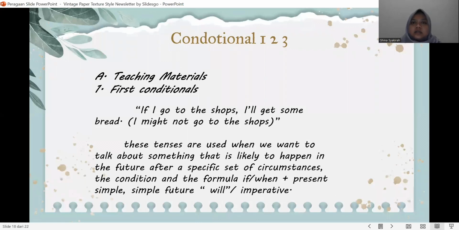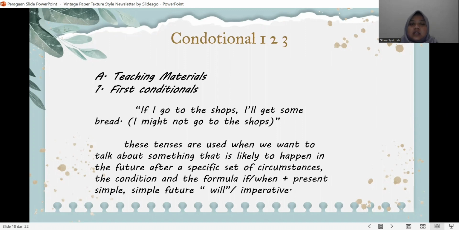Conditional 1, 2, 3. In the teaching materials: First conditional. If I go to the shop, I'll get some bread. This tense is used when we want to talk about something that is likely to happen in the future after a specific set of circumstances.